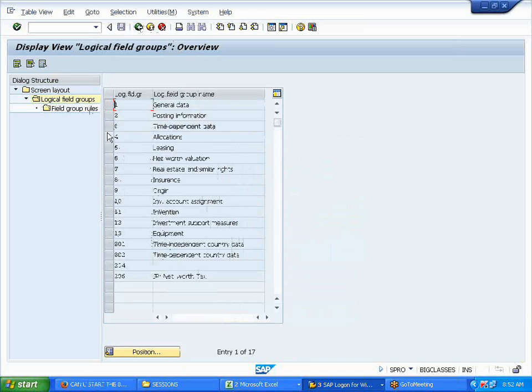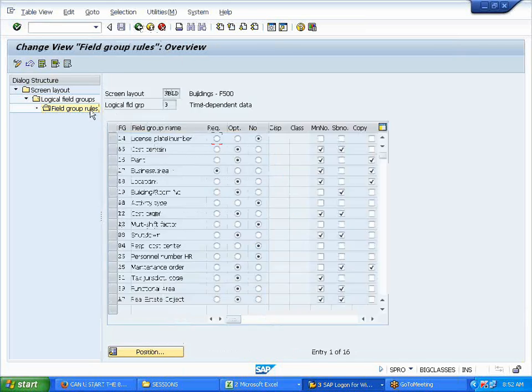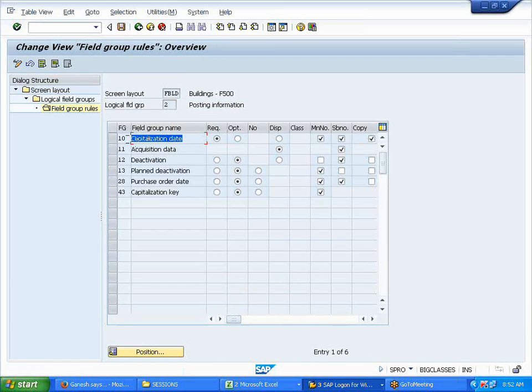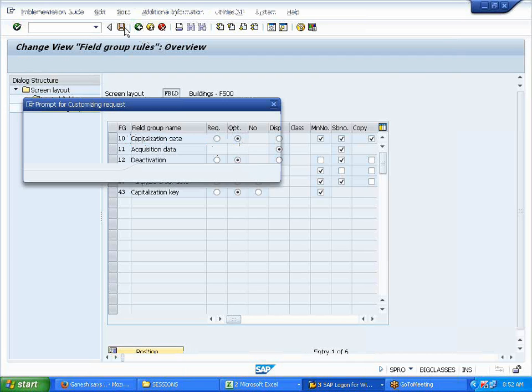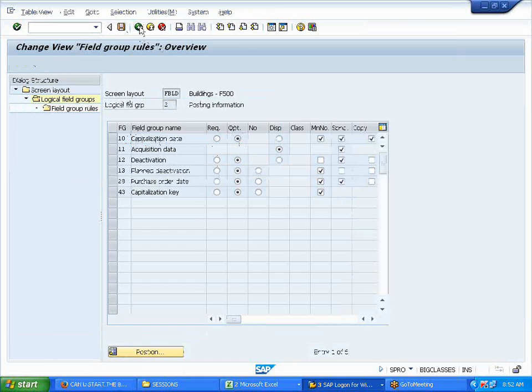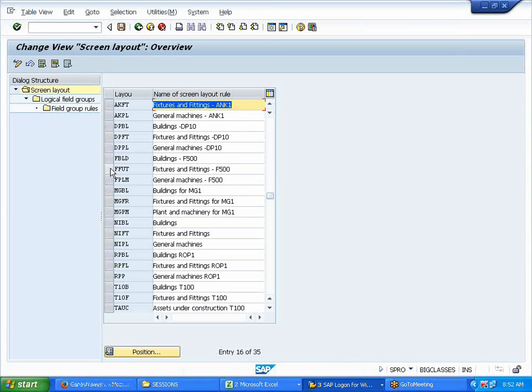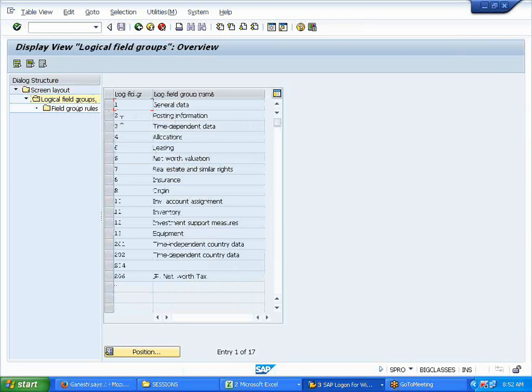Okay. Now for example, time dependent data here. Okay, see business area is a required entry. All this I'll show you there, now these fields. So see here, capitalization is a required entry. I'll keep it as optional. Back. Similarly, I'll do it for furniture and fittings.